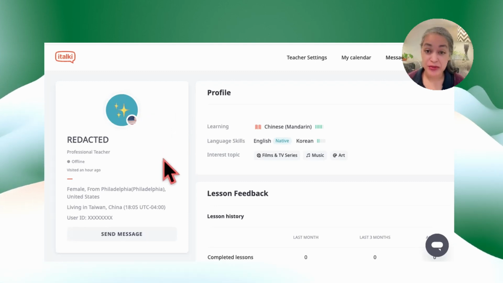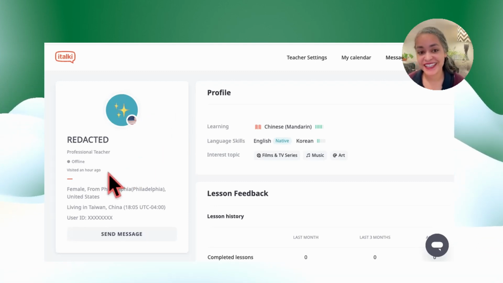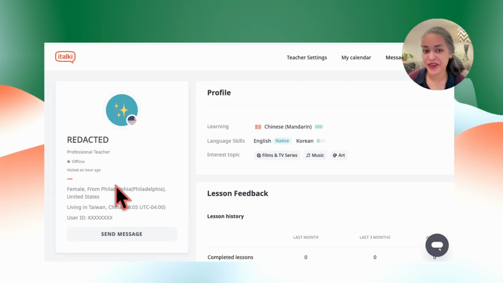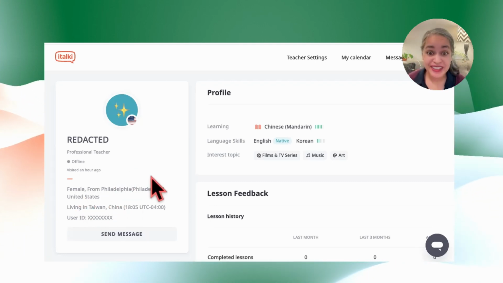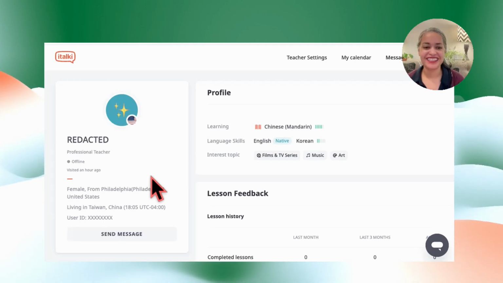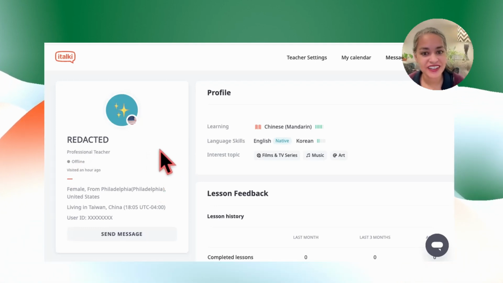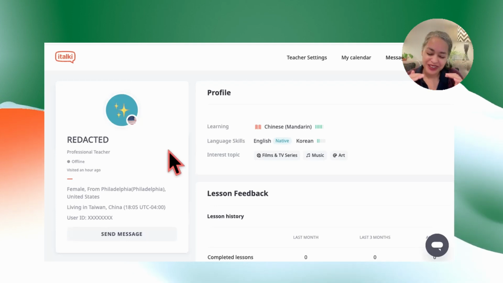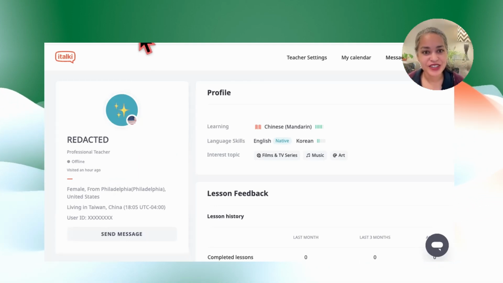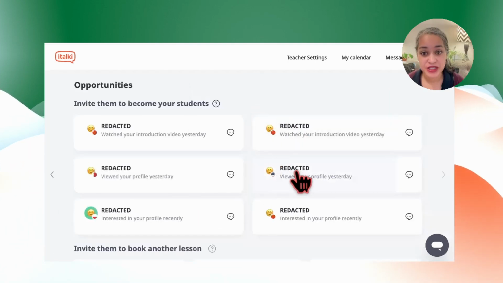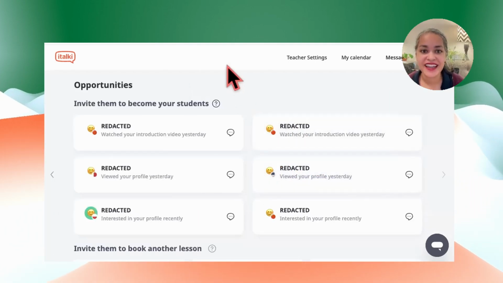You can't see that. But what's interesting to me is this is another female from Philadelphia, and she's living in Taiwan. I used to live in Taiwan. She's very interesting, and she's also a professional teacher. And I'm a community tutor. So I'm not as good as her at that, but here it is. So I can see here that she was looking at my profile yesterday.